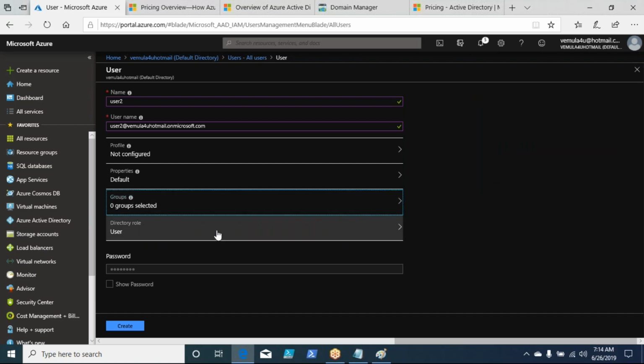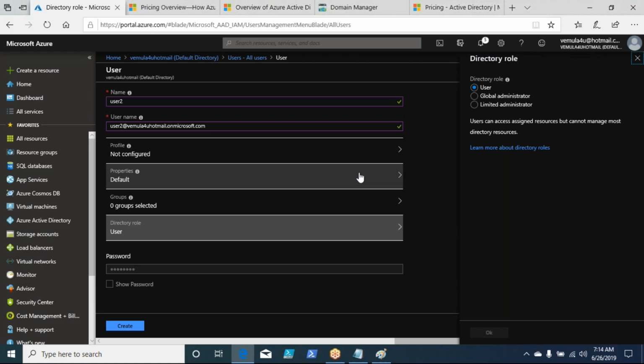That is groups, and then the directory role. This directory role defines what type of user account it is, right? Whether it is a normal user account, a global administrator account, or a limited administrator account. Any user account for general purpose can go into the normal user account.